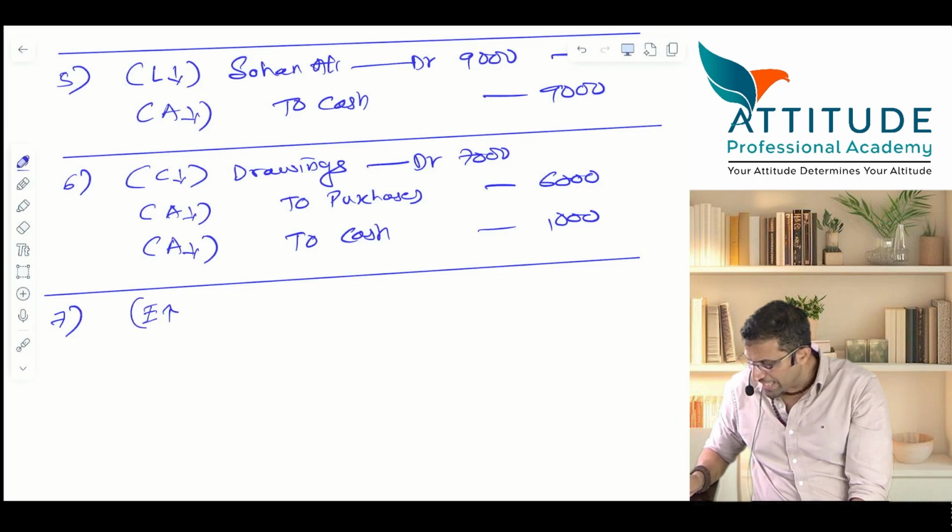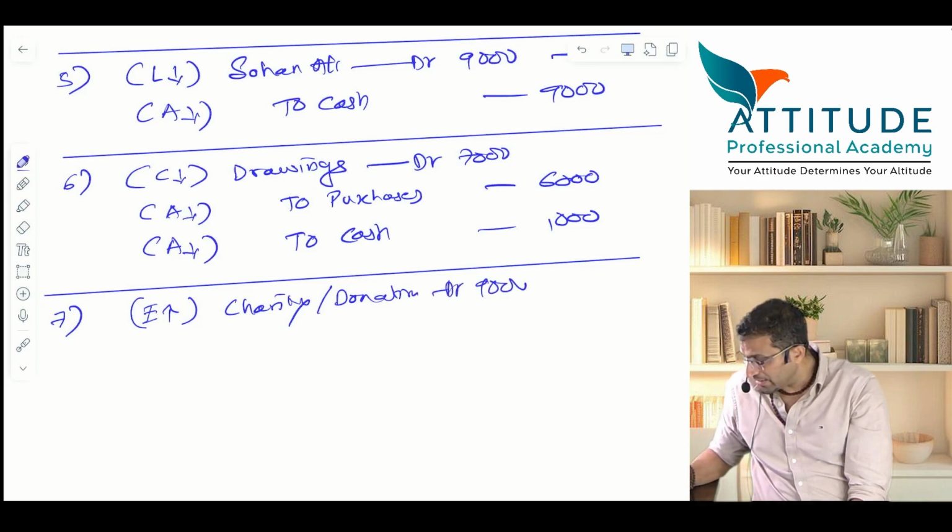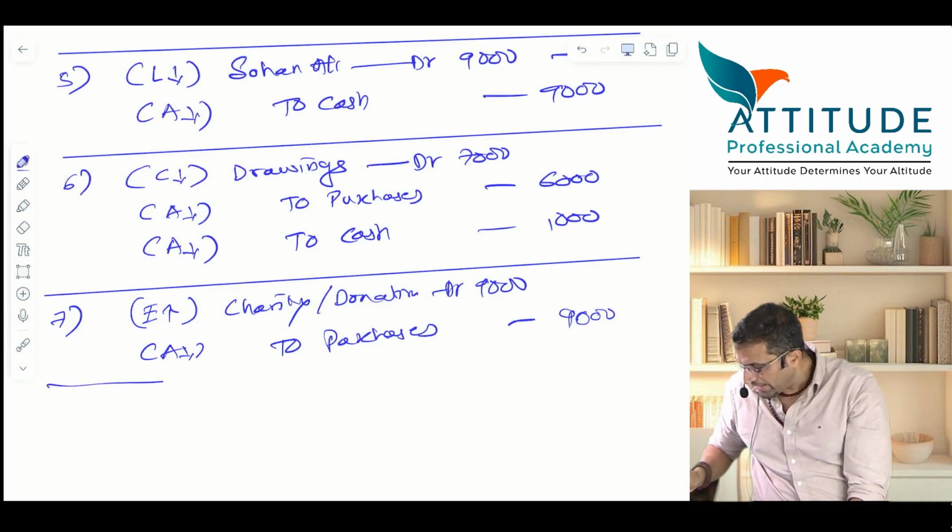Expense increases, charity account debit. Charity, or you can even put donations. Debit how much? Cost price 9,000. Cost price. To purchases. Purchases only will come down. Asset comes down. 9,000. Asset comes down. Next.